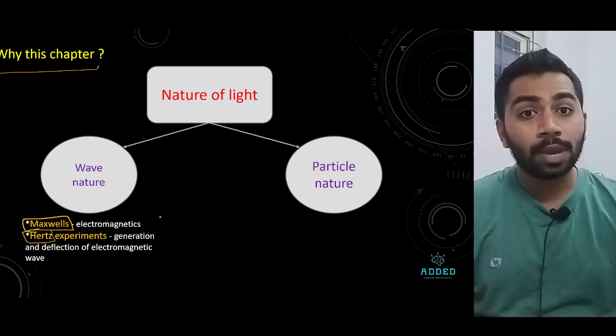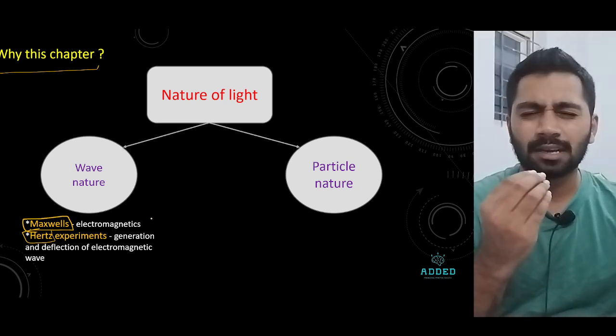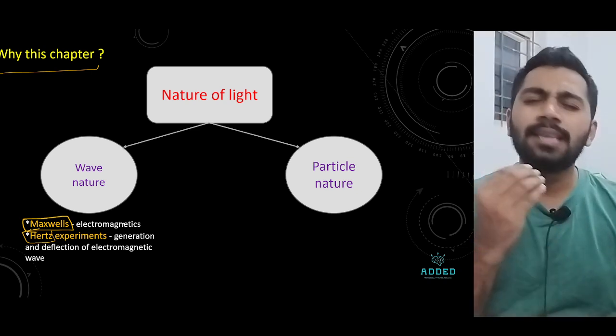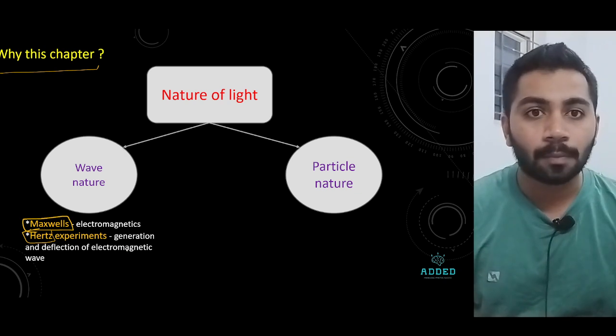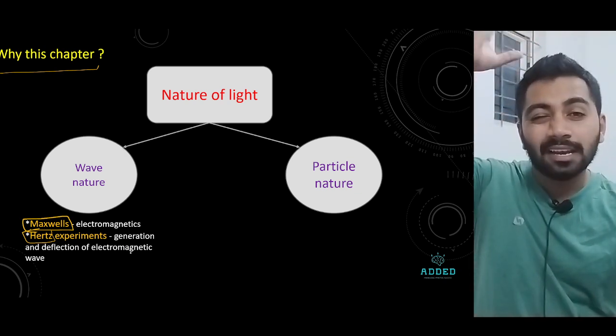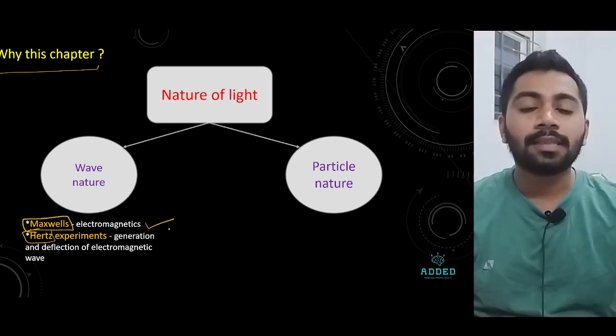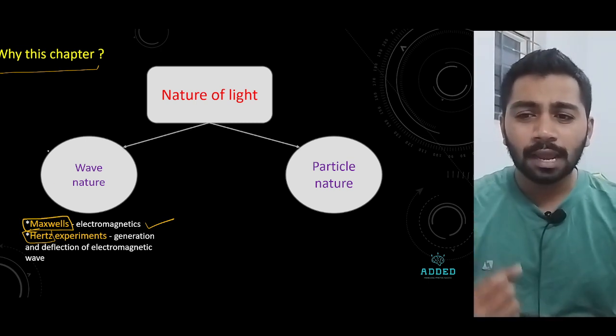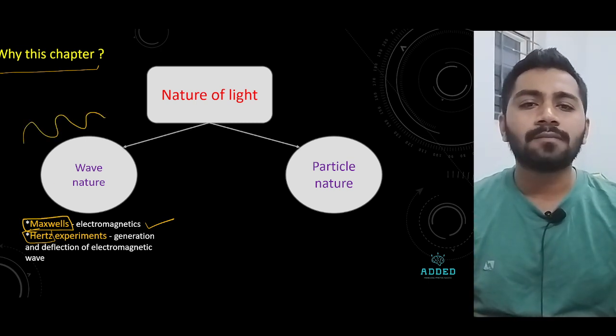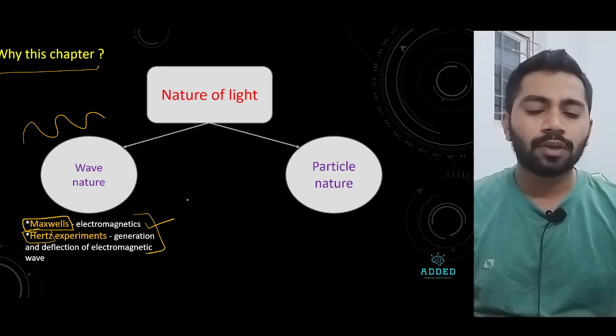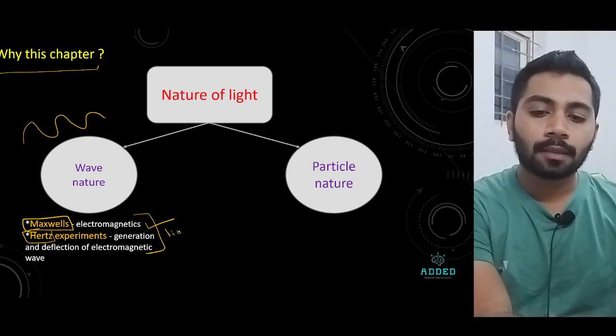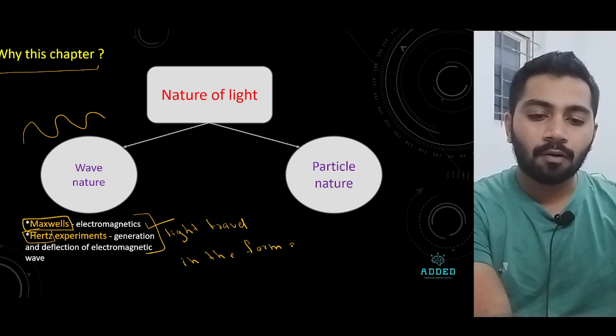Together, Maxwell and Hertz performed electromagnetic experiments, and with the help of generation of electromagnetic waves, they showed that light travels in the form of waves.